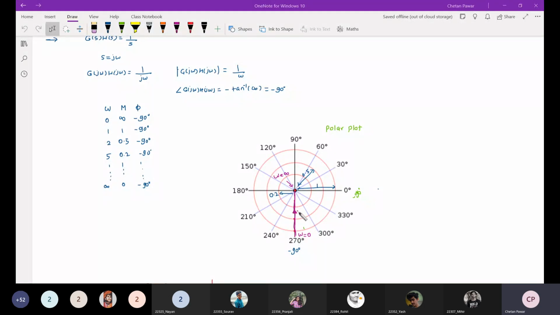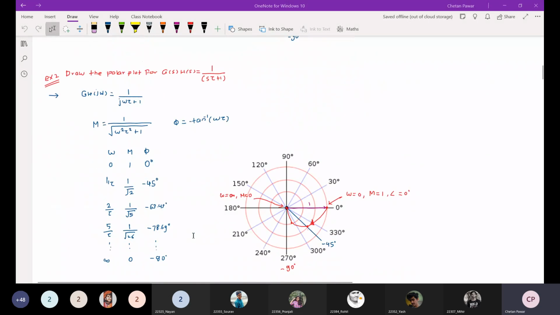Okay. So have you understood? Any doubt here? If you have any doubt, you can ask me. Because after this, all concepts are based on this polar plot. Have you understood this point? Any doubt here if you want to ask? Hello? Can we proceed? Yes, sir. Okay.